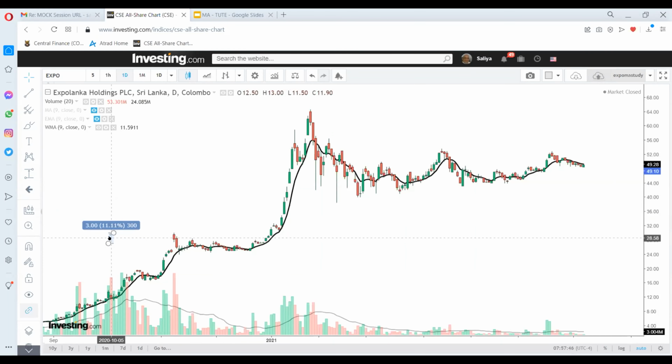There is an 11% projection. If you buy at 27, the closing price here, you put a GTC order at 27, expecting the price to hit 30 rupees, giving you 11% return. Taking 2.5 away for the brokerage, you still have more than 8% return.